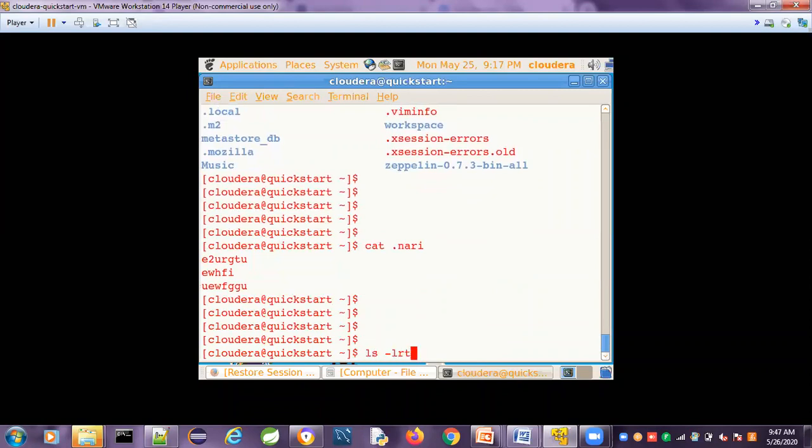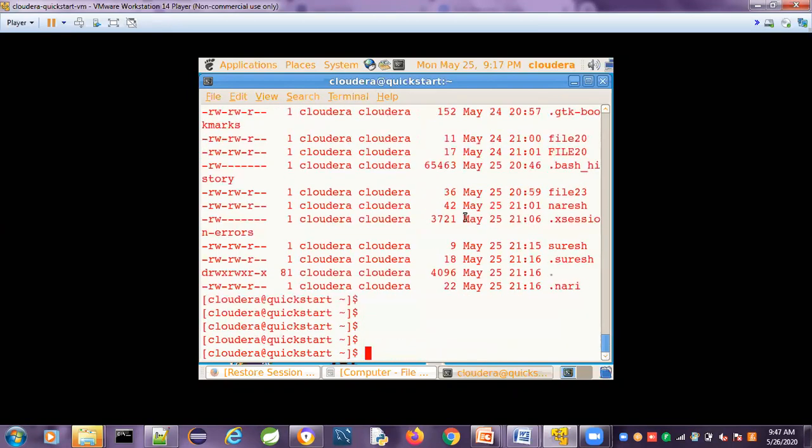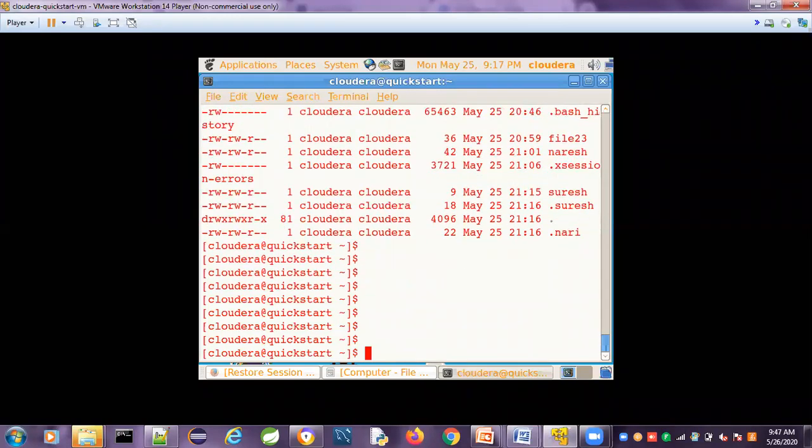Usually when I search with ls -lrt, it is not present. With ls -lrt, we can use a also. A means all, a combination of these. Now we can see that the latest file is nari. Dot indicates the hidden file. Okay, this is about the ls command.